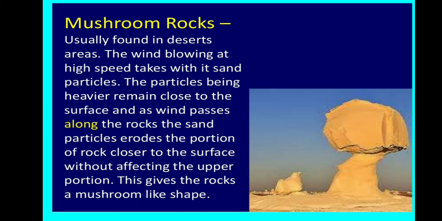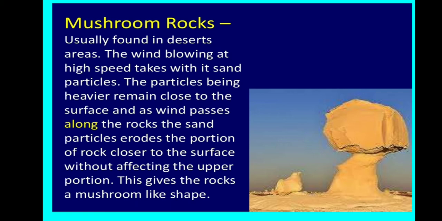How do they form? Sometimes the wind blows at a high speed and takes sand particles with it. Those particles are heavy, so they remain close to the surface. When the wind passes along the rocks, the sand particles erode the portion of the rock closer to the surface without affecting the upper portion.